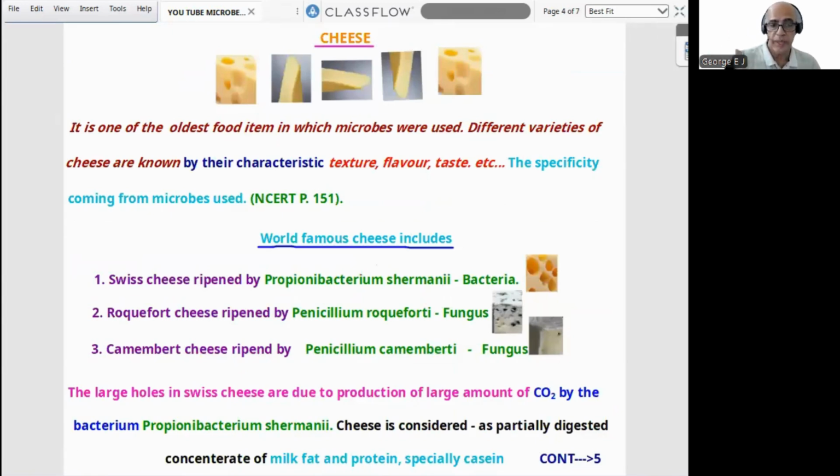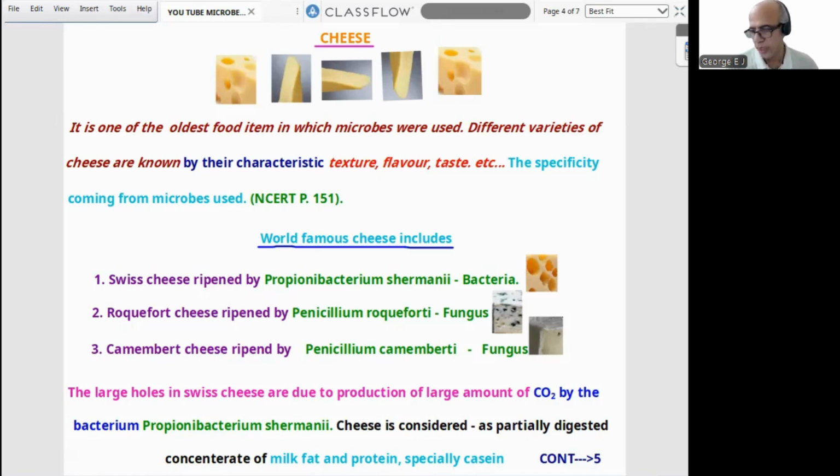See, in NCERT, there is a famous statement: it is one of the oldest food items in which microbes were used. And different varieties of cheese are known by their characteristic texture, flavor, and taste. That is a question: texture, flavor, and taste. The specificity comes from the microbe used. So what type of microbes are used, texture, flavor, taste, all will be determined. NCERT page number 151, it is given.